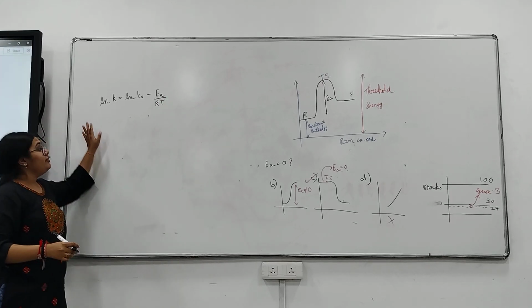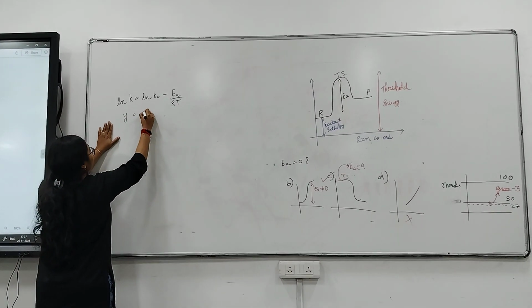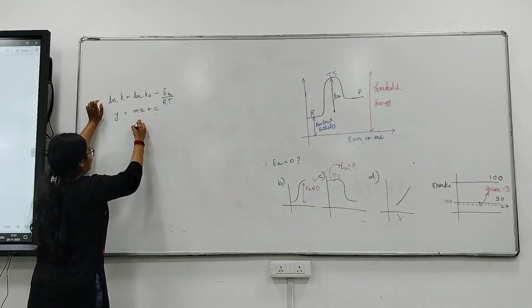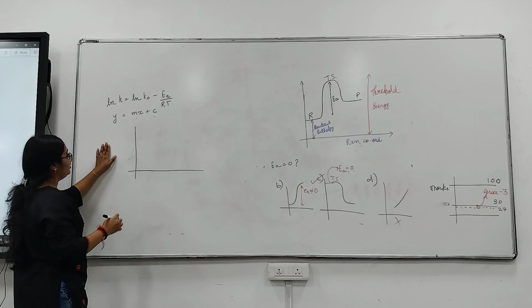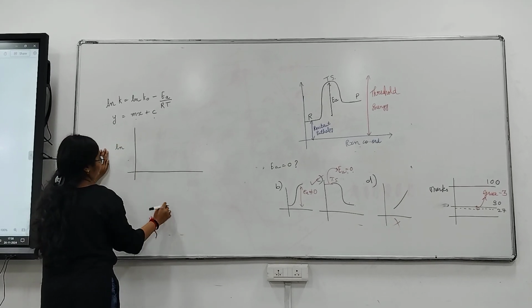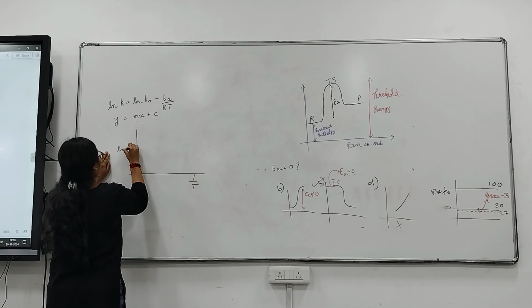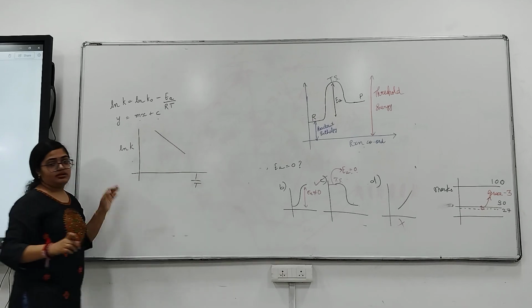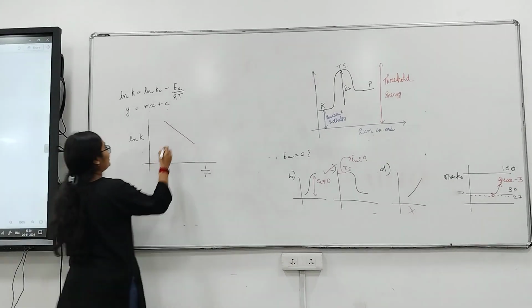The graph of this equation should be similar to y equals mx plus c, so it will be a straight line plot. Here on the x-axis we will have 1 upon T, and on the y-axis we will have ln k. This graph would look something like this. The slope of this graph will give you the value of minus Ea by R.